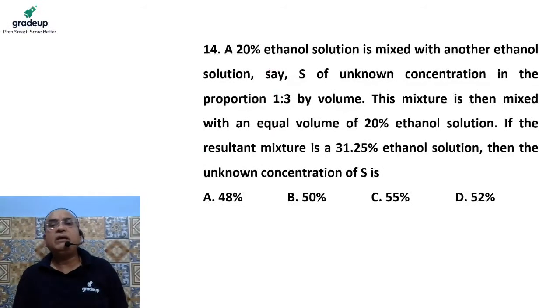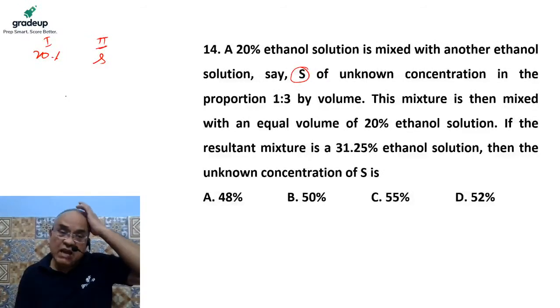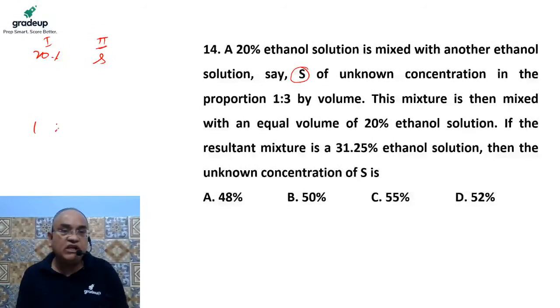A 20% ethanol solution is mixed with another ethanol solution. There is a 20% solution of ethanol of the first kind, and we have mixed it with the second variety of ethanol solution, which has an unknown concentration. Let's say the concentration of the second ethanol solution is S. We have mixed them in the ratio of 1:3.